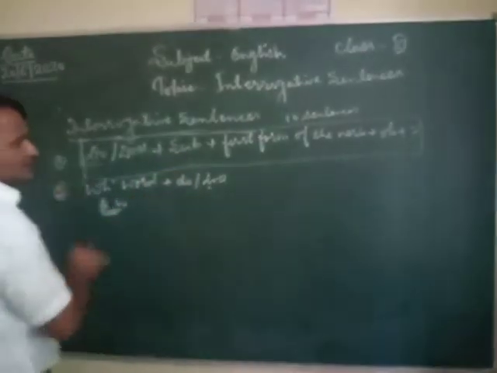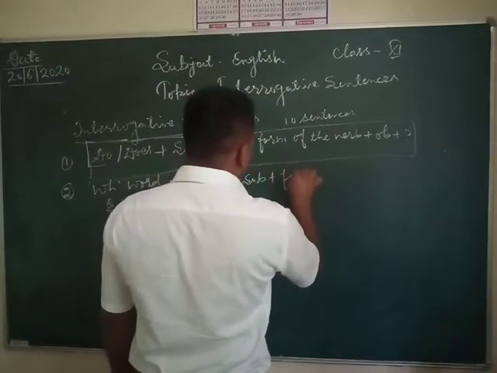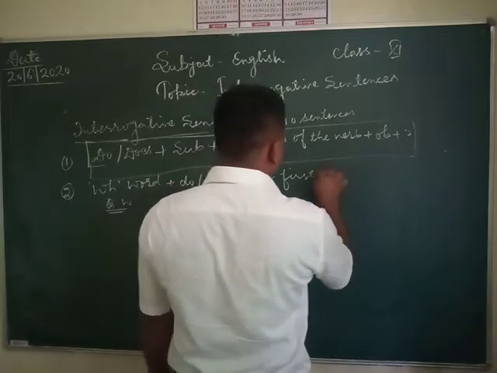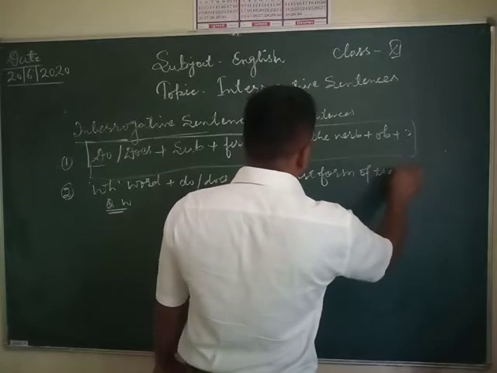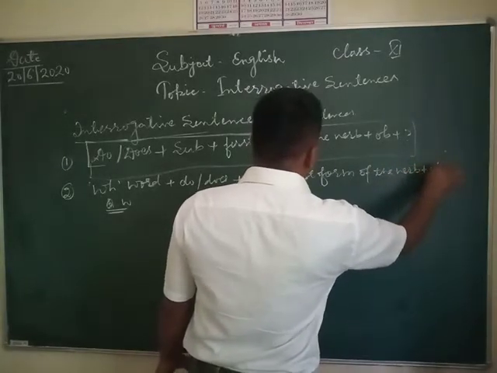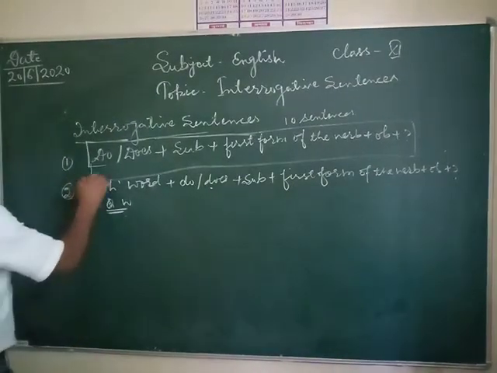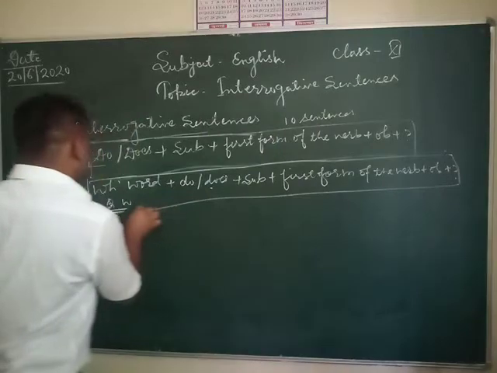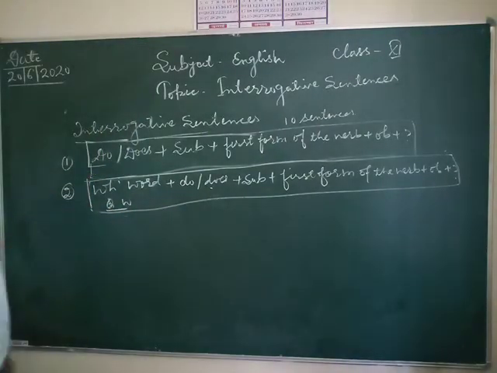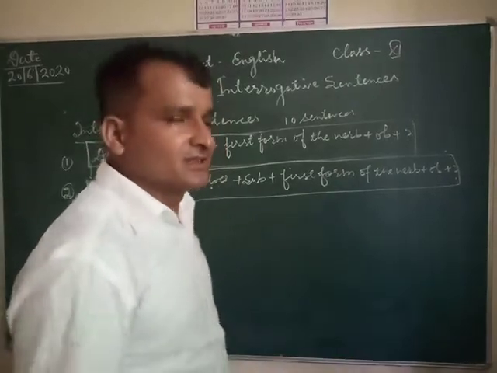After that, do and does, then subject, then first form of the verb, then object, and at last you have to put a question mark here. Next structure for you. Based on this structure, you have to also make at least 10 or 20 sentences. It's totally up to you.